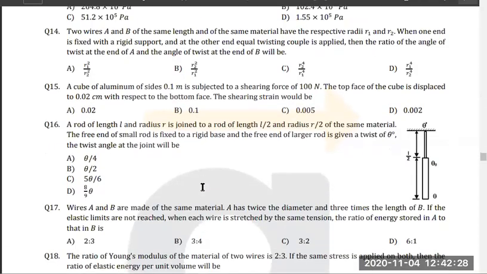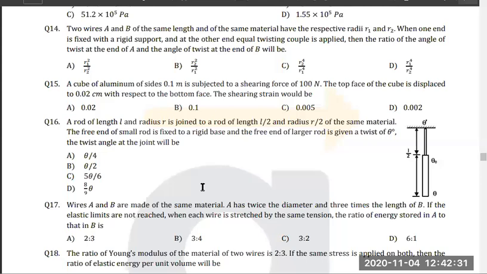Now, 11 to 20. 16. Anyone have doubt in question number 16? Okay, 16. Now let's see question number 16. Now, this is the same one that we just did, right? But in this case, when I talk about question number 16, it is given a twist, right? It is given a twist, yes or no? Think about it, right?